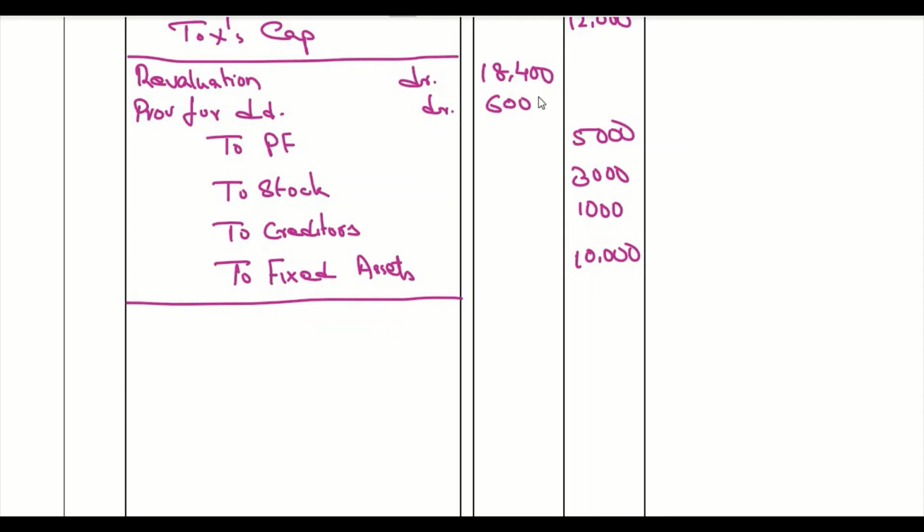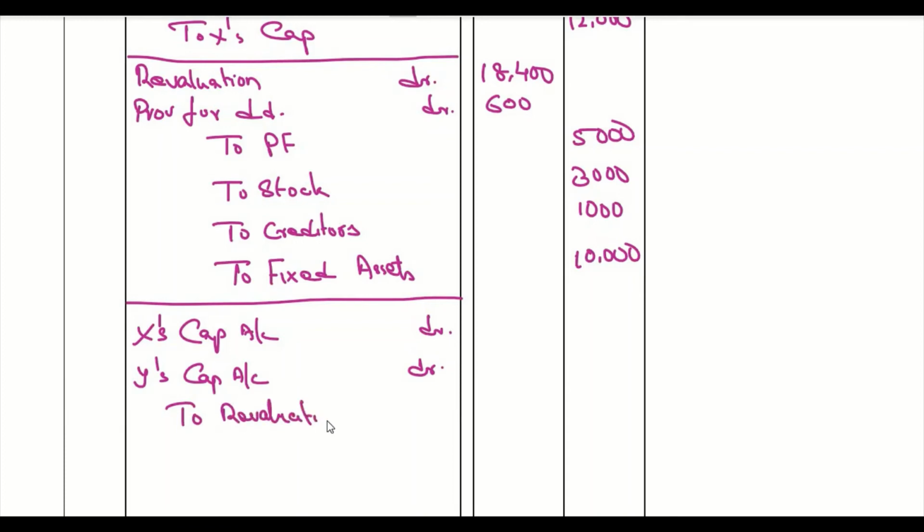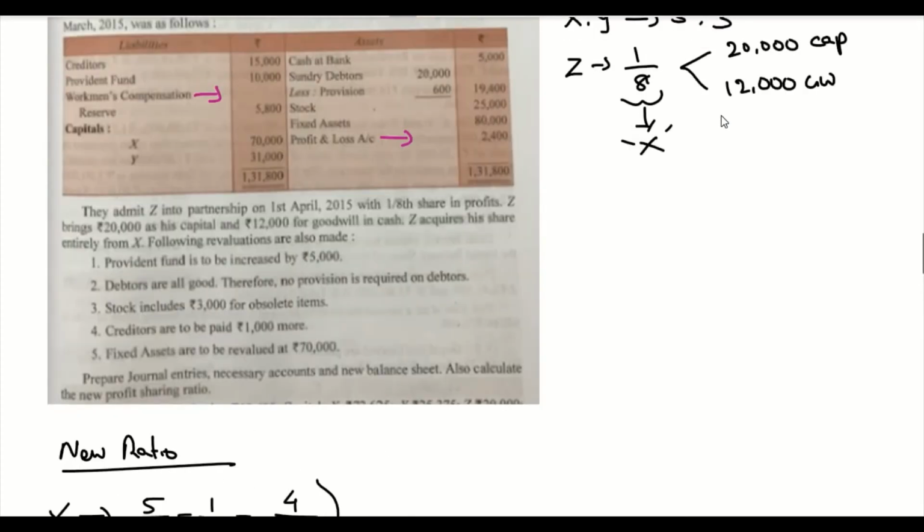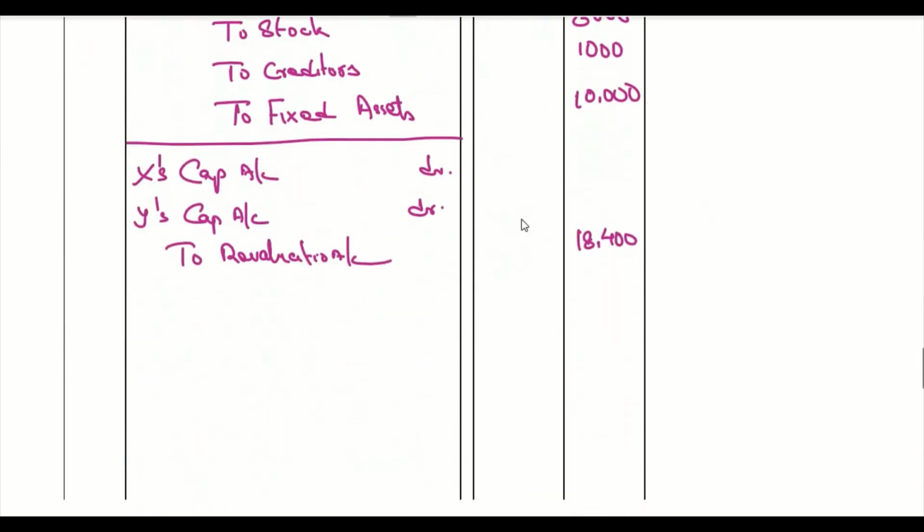So first we will distribute the revaluation loss. X's capital account debit, Y's capital account debit, to revaluation account. 18,400 divided in the original profit sharing ratio, which is 5:3. That is 11,500 and 6,900.